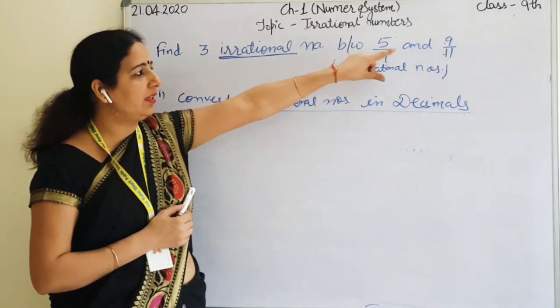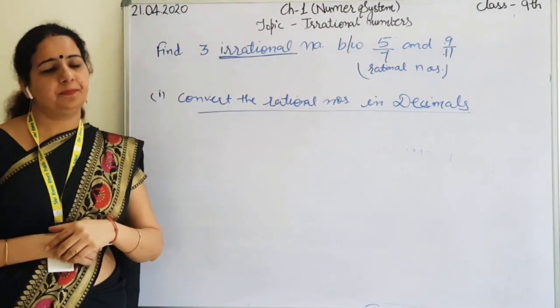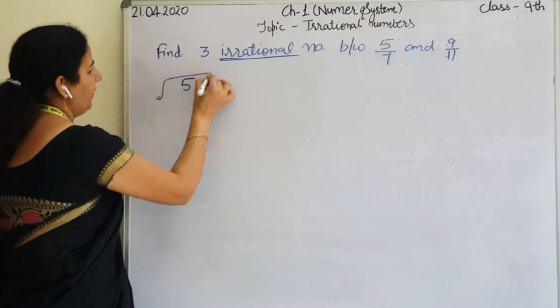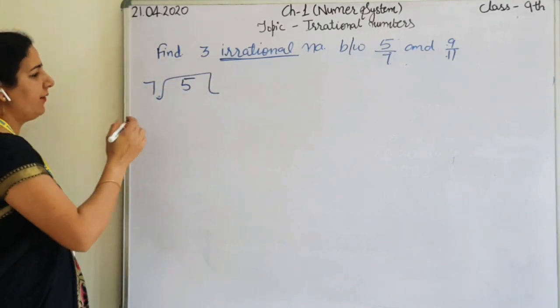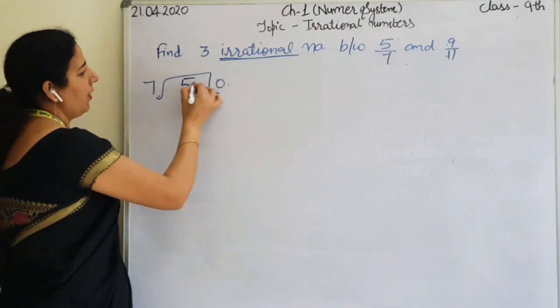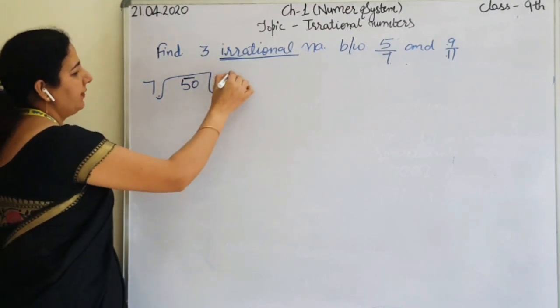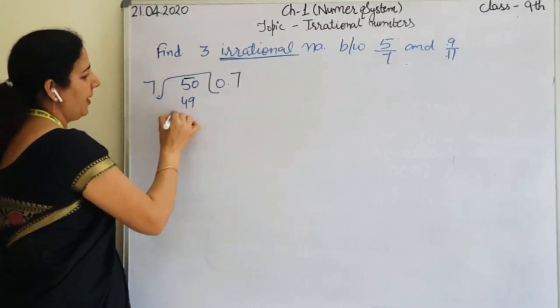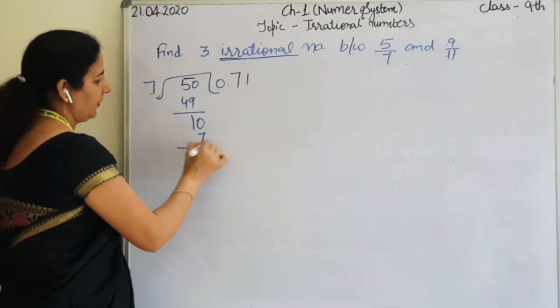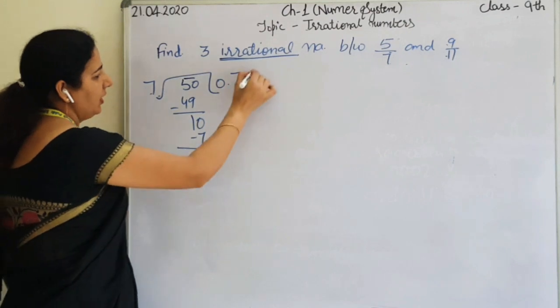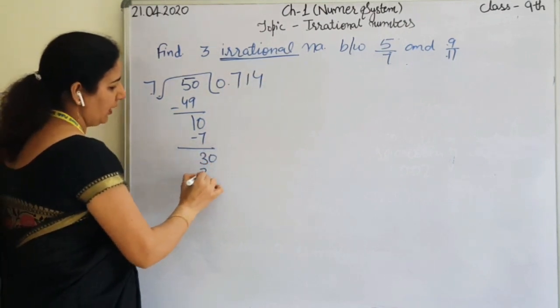5 by 7, then 9 by 11. So 5 divided by 7. As 5 is less than 7, I have taken the help of the decimal. So now it's 50. 7 sevens are 49. Remainder is 1. Then 7 ones are 7. Remainder is 3. 7 fours are 28.